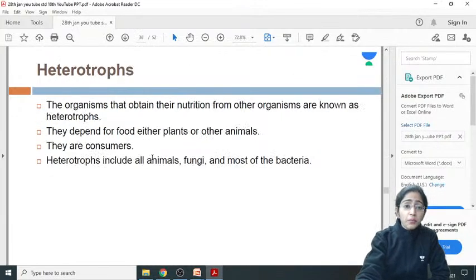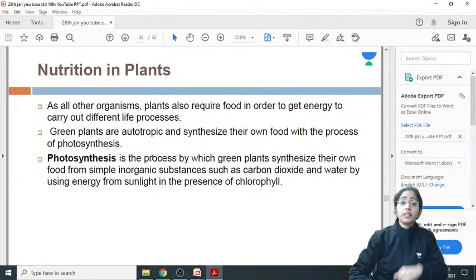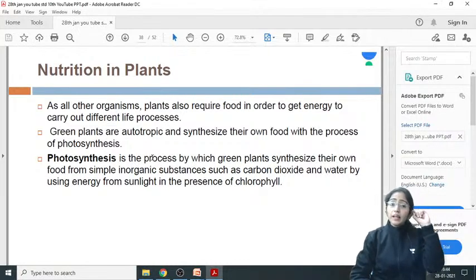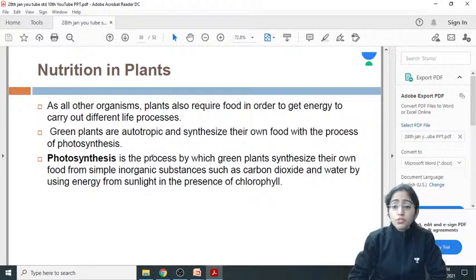Now particularly we'll be talking about the nutrition in plants. As with all other organisms, plants also require food in order to get energy to carry out different life processes. Definitely, different metabolic activities also occur in the plant, so they do require energy. From where will the energy be coming? Energy comes from the food.